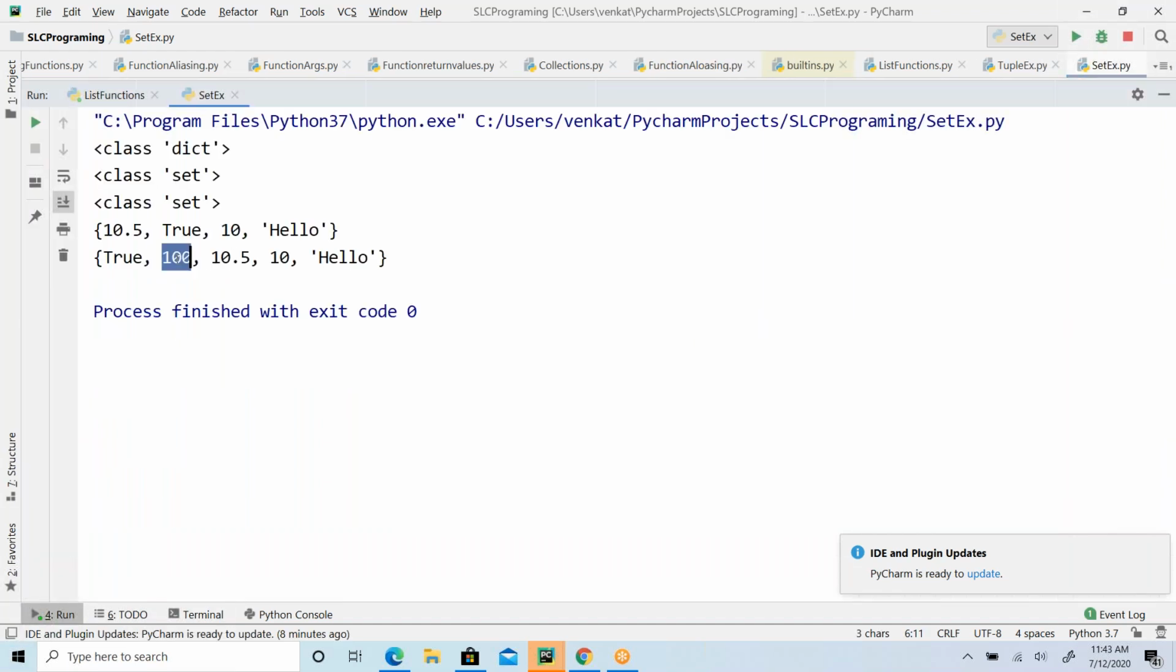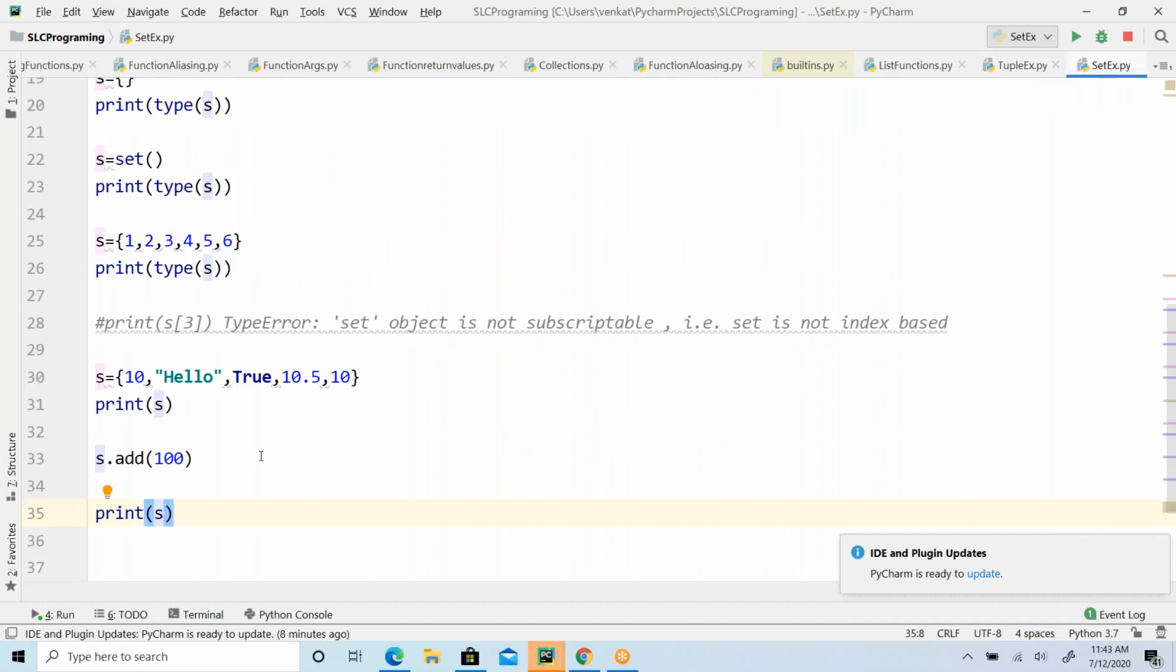So here 100 is added or not added? Where is it added, at the end? No. In case of list, we have the append function, which by default adds the element at last. But in case of set, it is not guaranteed where it is going to add. That all depends on the hash technique it follows.